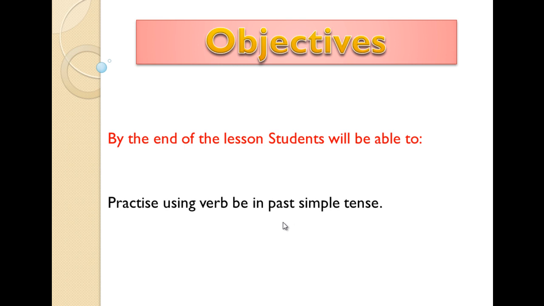Generally, when we talk about past simple, we talk about things that happened in the past, the actions finished, completed in the past. For example, yesterday we visited a museum. It was great. Yesterday we visited. That's past simple. Visited is past simple. We visited a museum. It was great. Was is past simple tense.